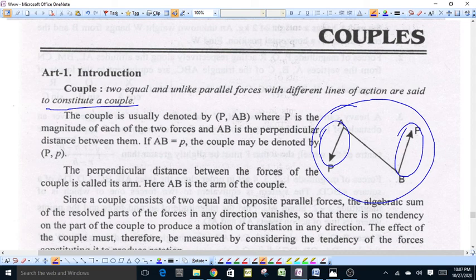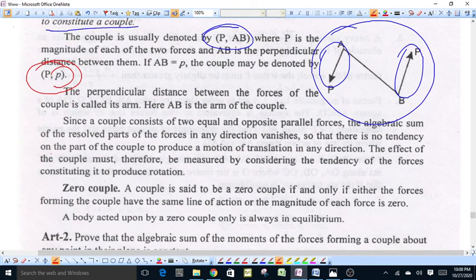A couple is usually denoted by P, AB, where P is the magnitude of force and AB the perpendicular distance between them. Suppose that AB is equal to small p, then the couple may be denoted by P, p. P is the magnitude of either force, because the magnitudes of both forces are equal, and small p is the perpendicular distance between them. This perpendicular distance AB is also called the arm of the couple.